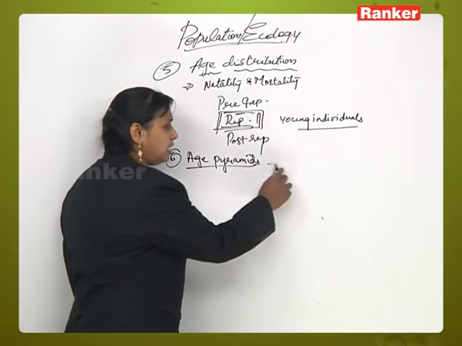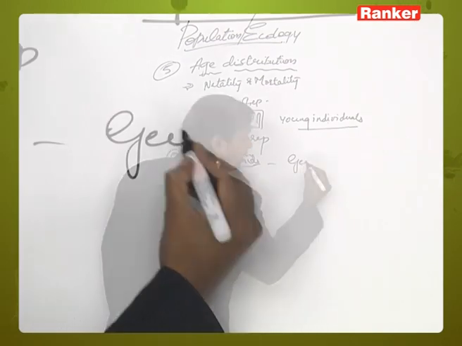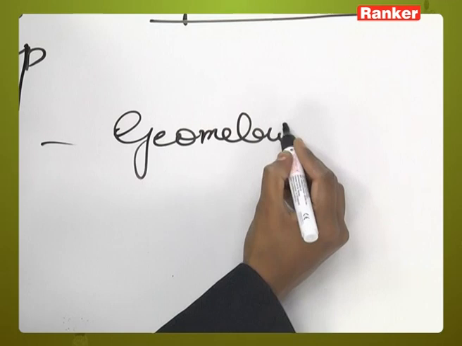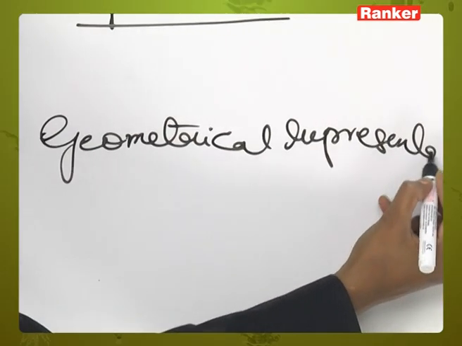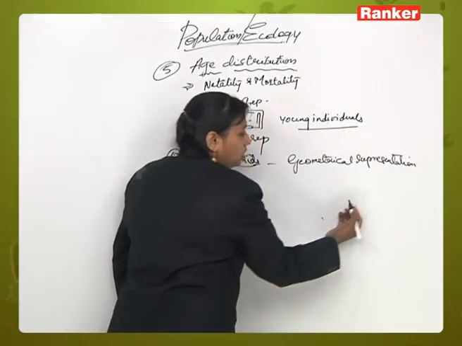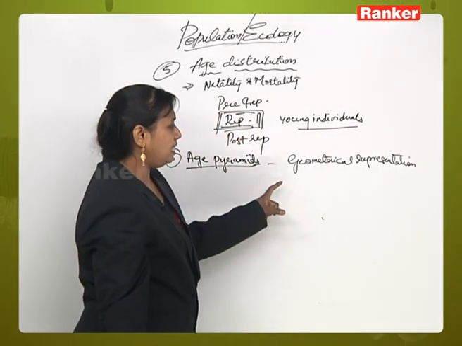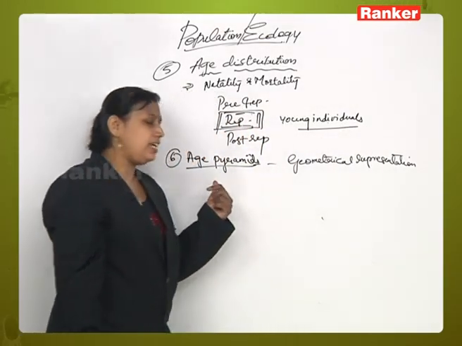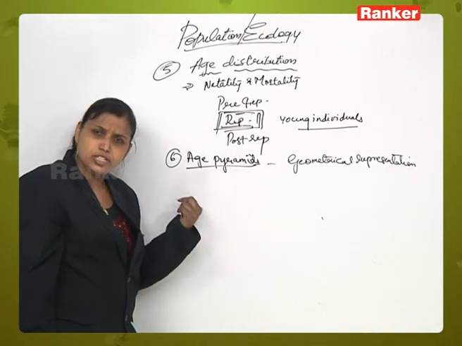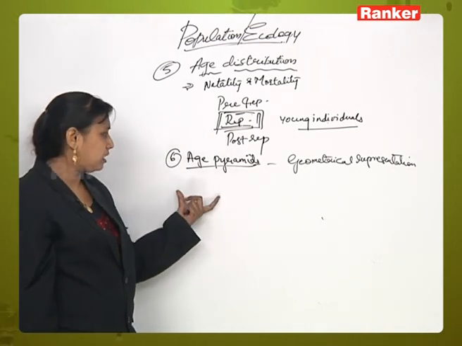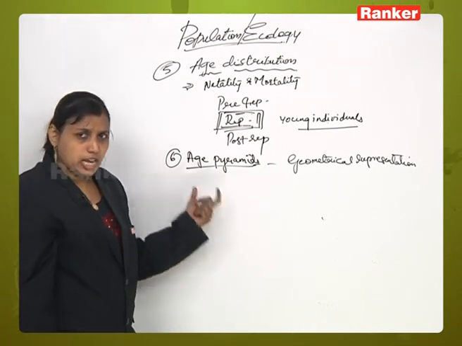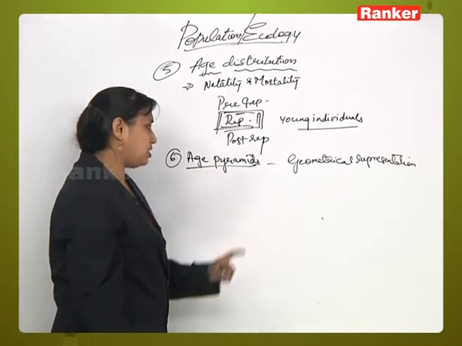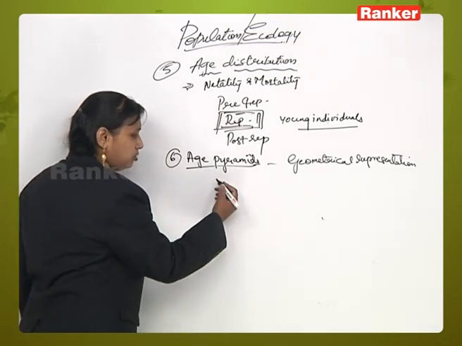So the geometrical representation representing the proportions of the different age groups of individuals of a particular organism in a population is called the age pyramid. Now here also we take into consideration the three phases.